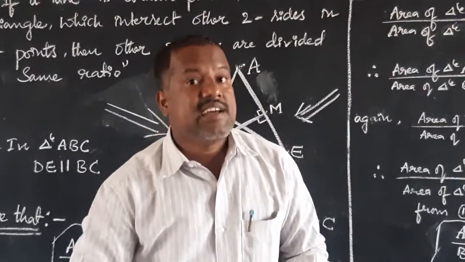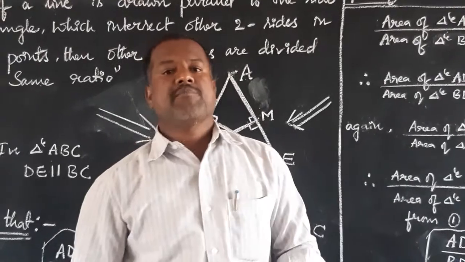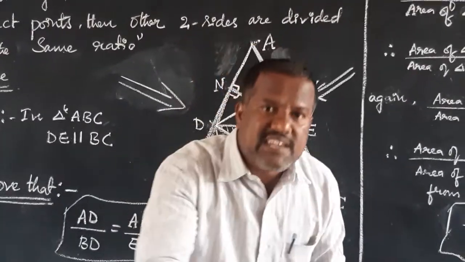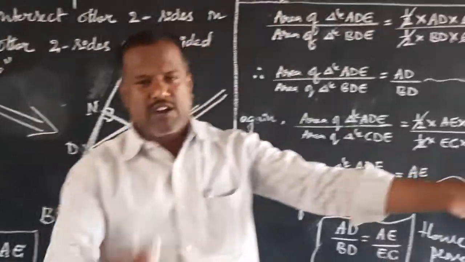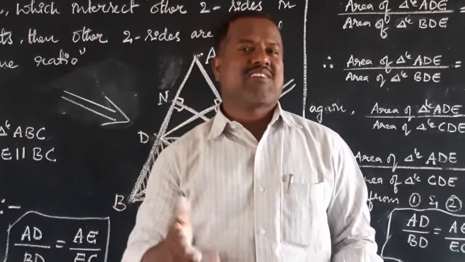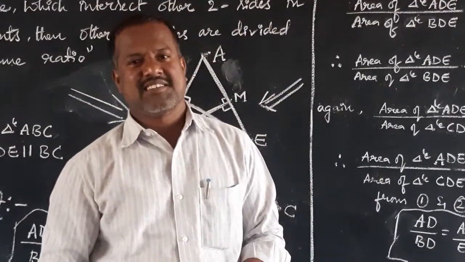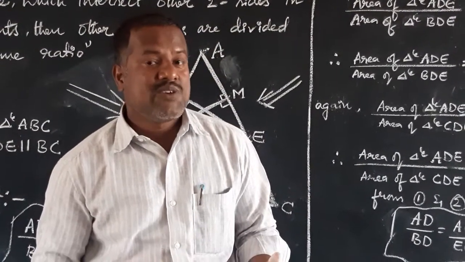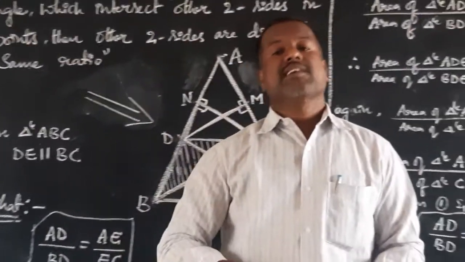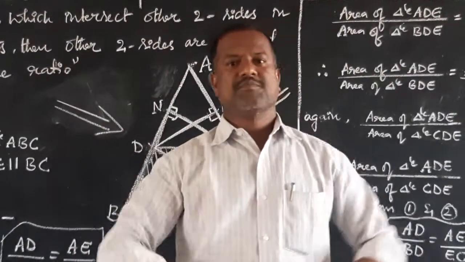Area of triangle ADE divided by area of triangle BDE is equal to AD by BD. In the second equation, area of triangle ADE divided by area of triangle CDE is equal to AE by EC. Equation 2. From 1 and 2, LHS is equal to LHS, therefore RHS is equal to RHS. Finally, we can put AD by BD is equal to AE by EC, and proved.